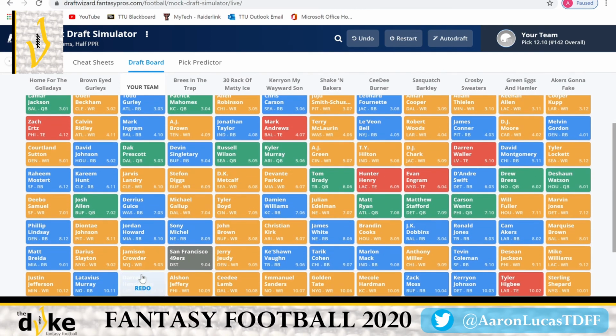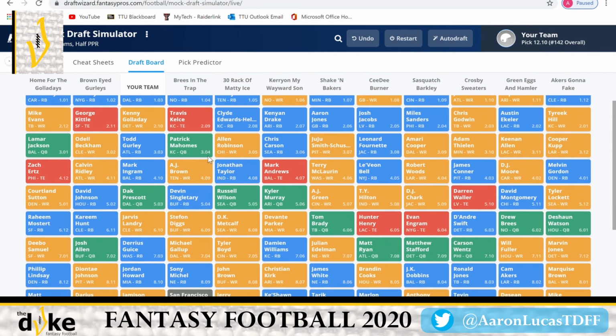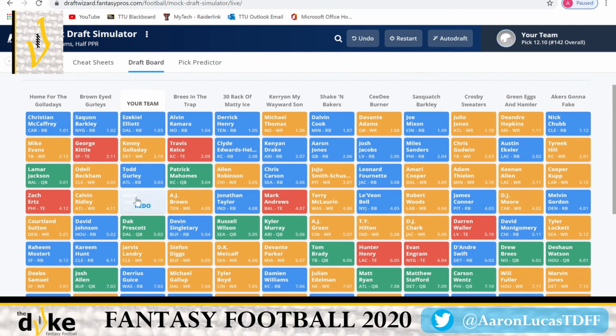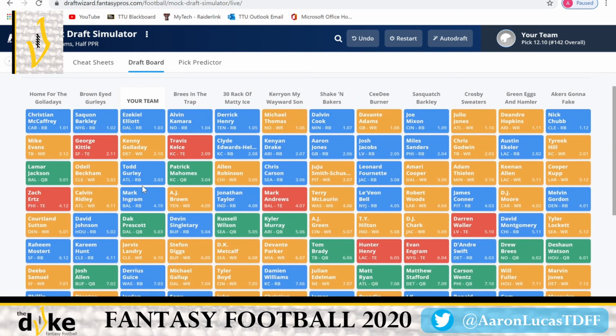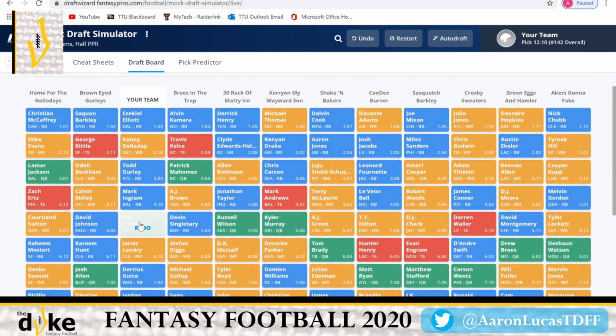There's definitely upside with Darrell Henderson, possibly not. There's definitely upside with Darius Guice, possibly not. Jordan Howard could be that safe guy that we can just put in. He's going to get his carries. Same with Mark Ingram and then Todd Gurley and Zeke. We're very strong at the running back position. Dak Prescott should put up top 5 numbers. There's no reason why he shouldn't this year.